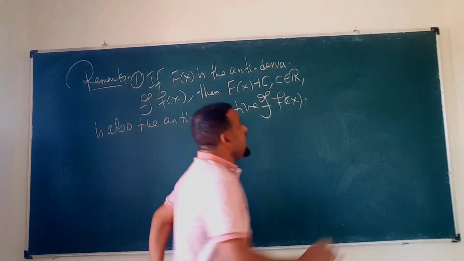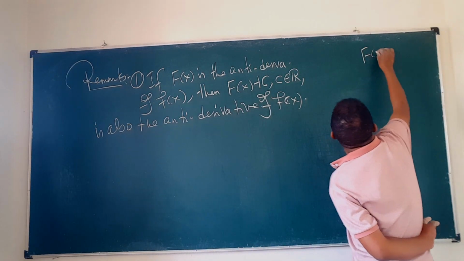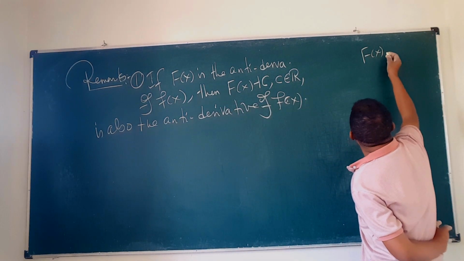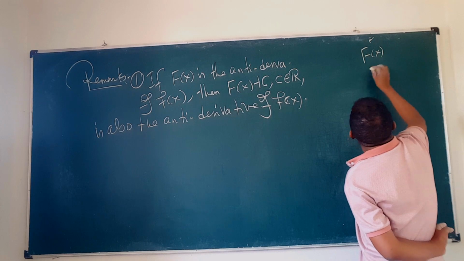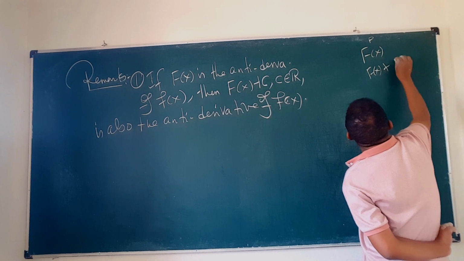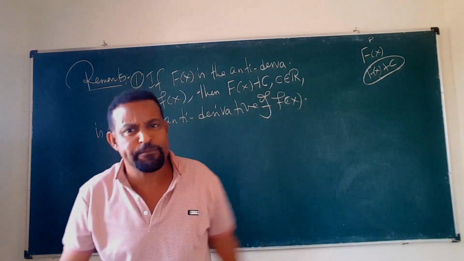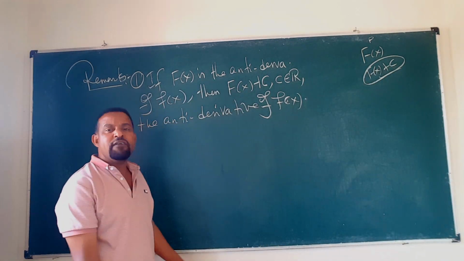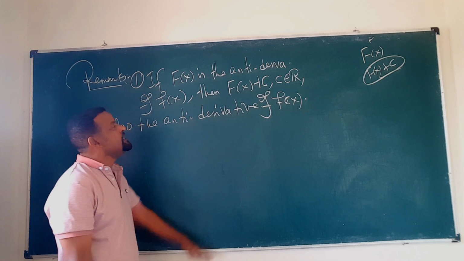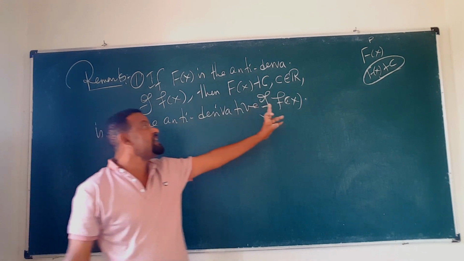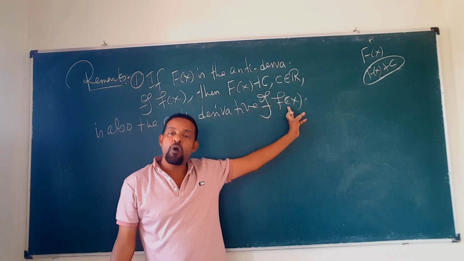If capital F of x is the given antiderivative of the given function small f of x, then capital F of x plus c, with c an arbitrary constant, is also an antiderivative of the given function small f of x, of course which is continuous.